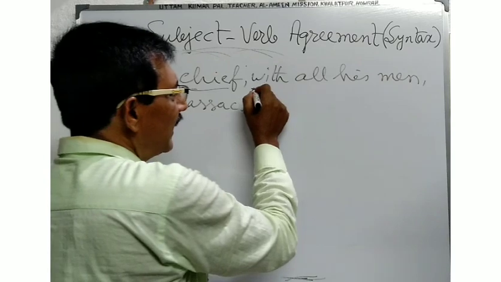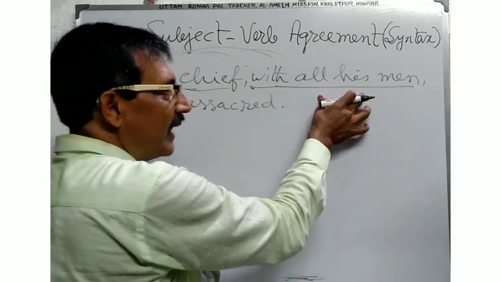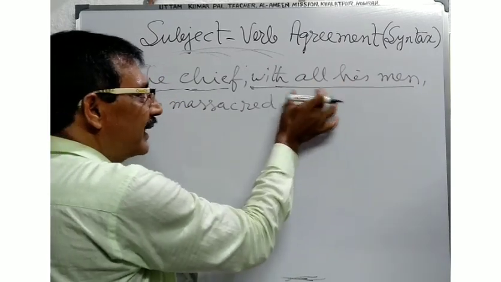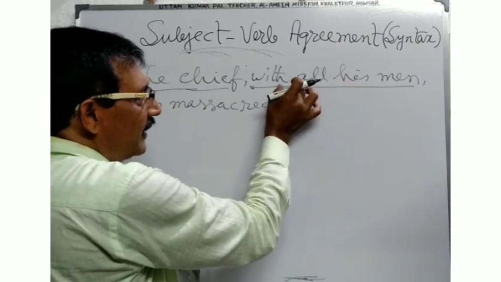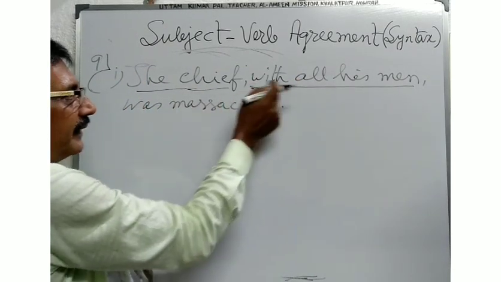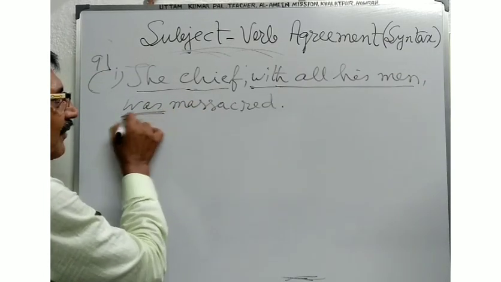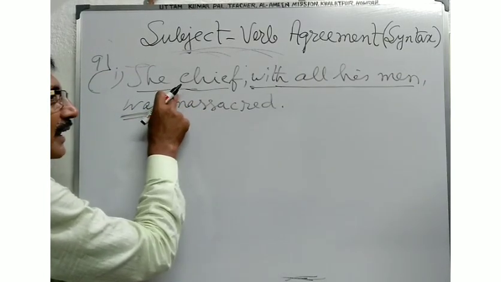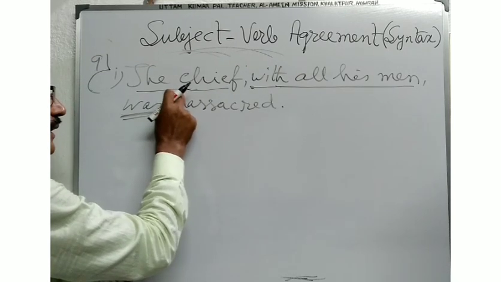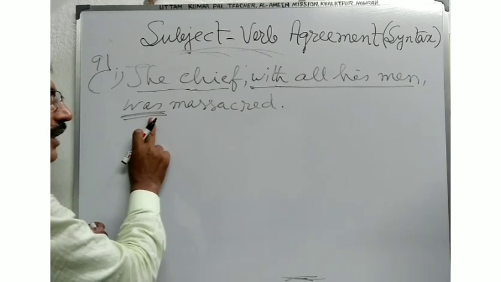With all his men is parenthetical. Whenever you see such words joined to a singular subject, they do not affect the verb. Here the verb will be used according to the real subject. The chief is the real subject, so the verb is used here as the singular one.